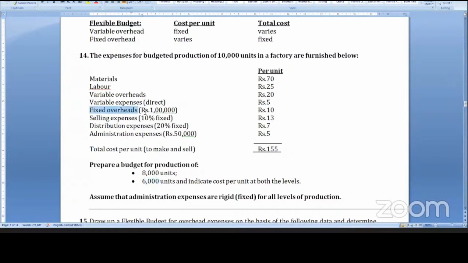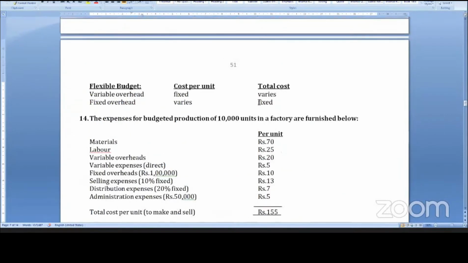Now, the fixed overhead total will be the same, 1 lakh. Whether it is 10,000 units or 8,000 units or 6,000 units, 1 lakh will be 1 lakh only. So for 10,000 units 1 lakh, 8,000 units 1 lakh, 6,000 units 1 lakh. The fixed cost total will be the same.